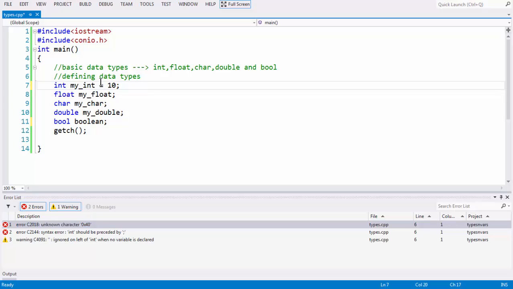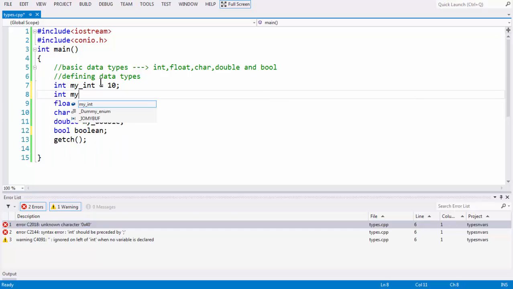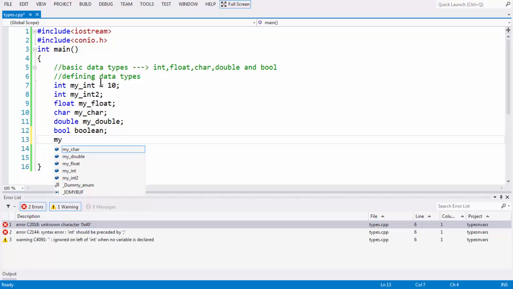So the meaning of declaration here is the compiler assigns some memory, a certain number of bytes. In this case, int takes 4 bytes. In case of double, it takes 8 bytes. In case of long double, it takes 10 bytes, and so on and so forth. So you can do it directly here, or else for your convenience, you can take another variable, mind2. So you can do it separately here, after initializing, you can assign the values.